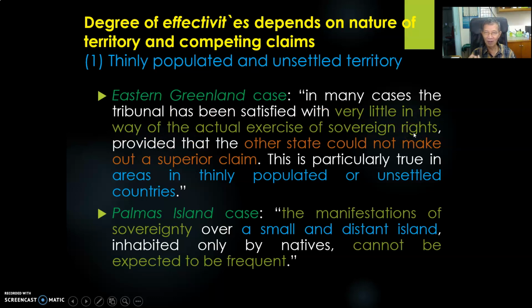They need only a little display of sovereign activities, unless the other state can make out a superior claim, because the two states have to compete. Which state has how many effectivities, state A or state B, they have to compete. So unless the other state has a superior claim, state A, for example, can show only a little sovereign activity. That is okay, and state A can win.